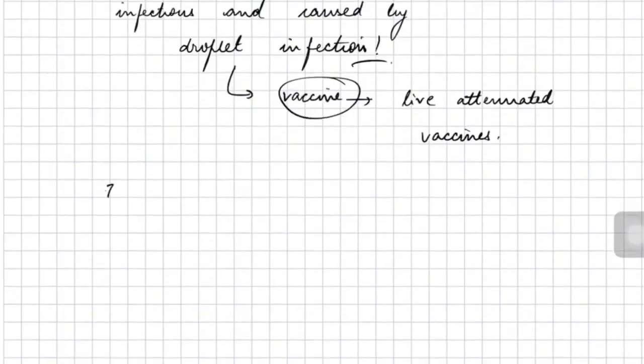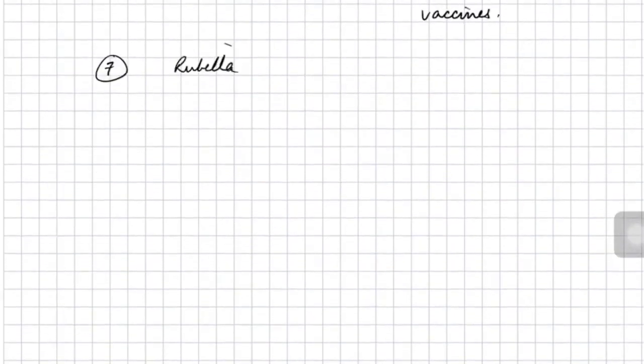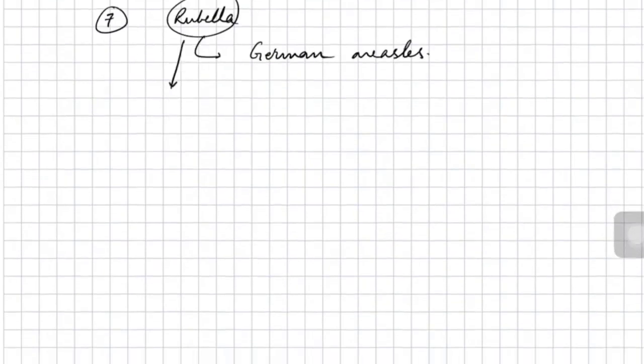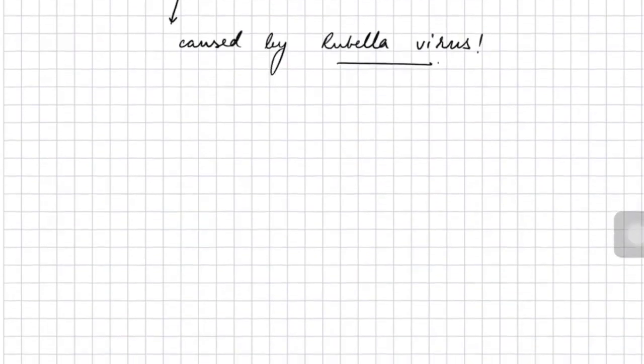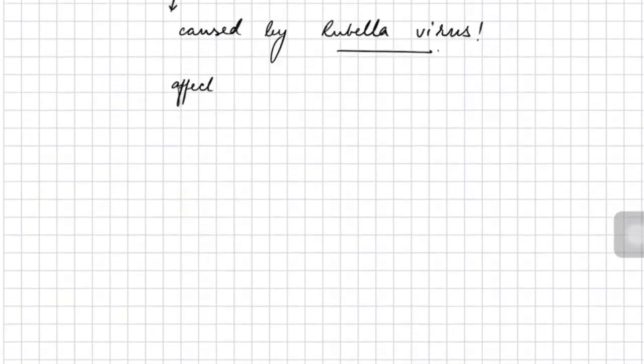Alright. Next, we are going to discuss rubella. Rubella is also known by the name German measles. Rubella is caused by a virus which is known as rubella virus, which is again an RNA virus or retrovirus. And this rubella affects the respiratory passages in the beginning.